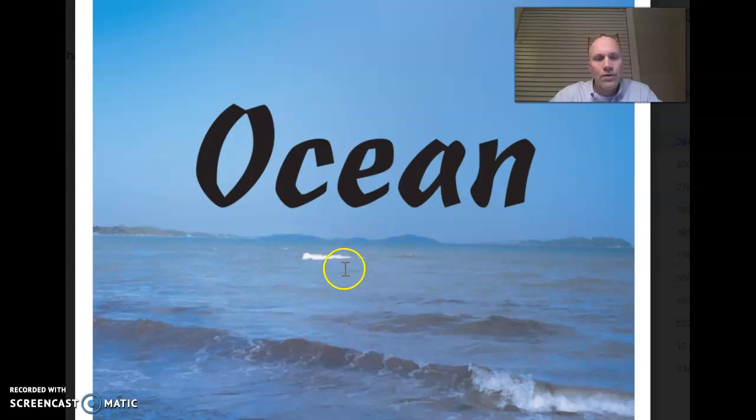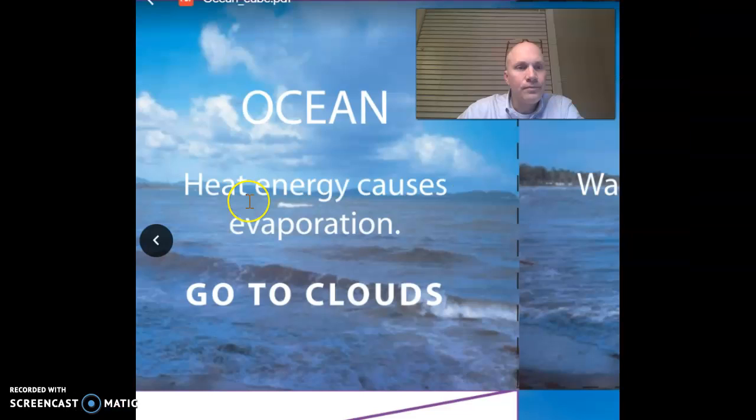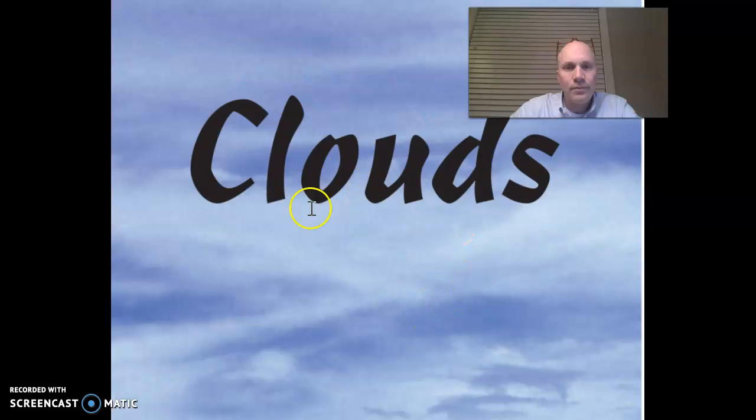So now that that water is in the ocean, what's the next thing that's going to happen to it? Well, the thing about the ocean is there's not a whole lot that can happen to it. There's only two things. Either it can stay there, or the only way it can leave is that it's going to evaporate. All right, and when it evaporates, it's going to go to the clouds, all right, where we've been before.